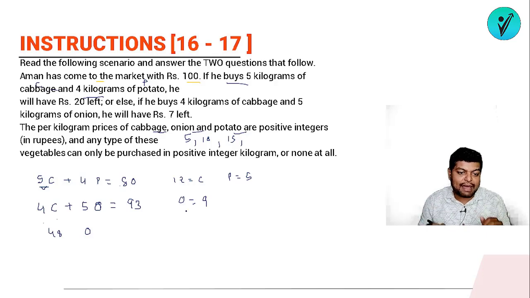Let us take what will happen if the price of potato is 10. So if the price of potato is 10, suppose we are taking the price of potato as 10, it will become 40.